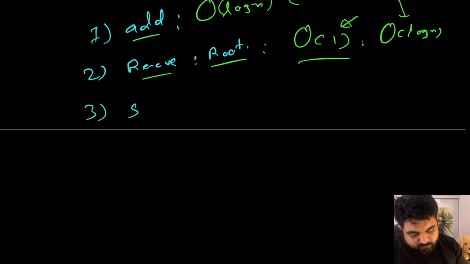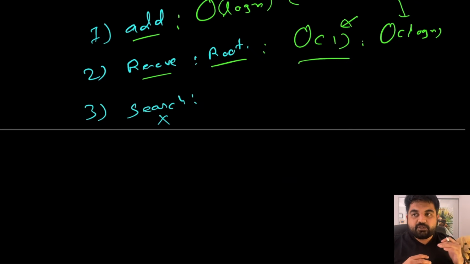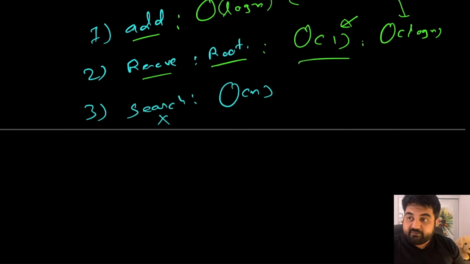Now the thing is, if we have to do a search operation to check whether any element is present inside the heap or not, this is an expensive operation because we don't maintain any order inside the heap. All we know is whether the parent is going to be larger or smaller than its child, but we don't know the packing order, where the value lies. So in the worst case scenario, this can operate in big O of n time, so you will have to be careful that you should only be using heap when you are dealing with some sort of priority. And if you have some other operation like searching, then maybe try thinking about using a binary search tree or some other type of sorting mechanism, because that is going to be much more helpful.